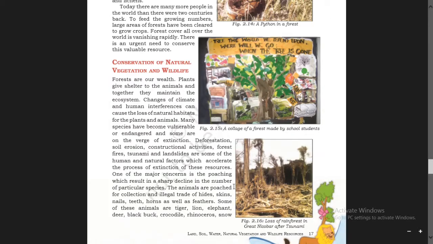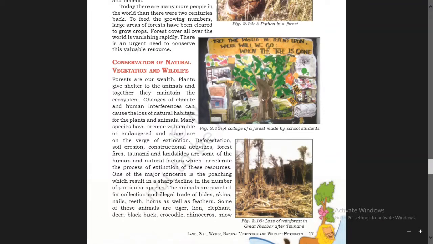The animals are poached for collection and illegal trade of hides, skins, nails, teeth, horns, as well as feathers. That means they are illegally hunted. It is because they want the collection and illegal trade of hides. They want to trade hides, skins, nails, teeth, horns, as well as feathers in order to sell them.